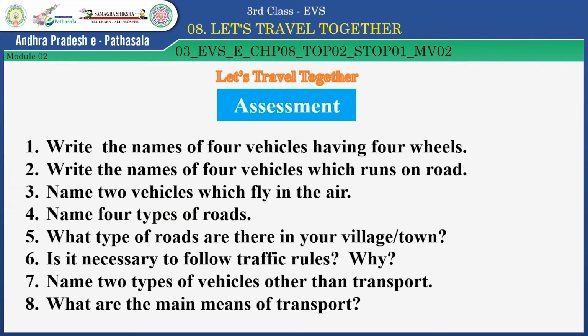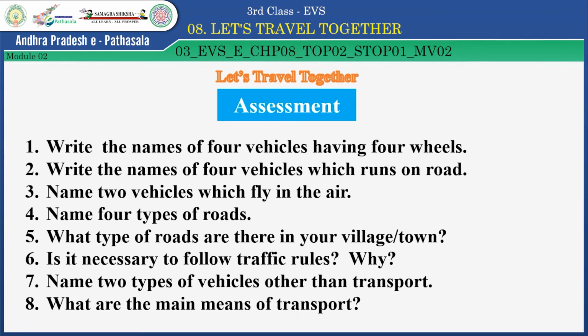Children, now see the assessment questions. The first question, write the names of 4 vehicles having 4 wheels. Second question, write the names of 4 vehicles which runs on road. Third question, name 2 vehicles which fly in the air. And the next question, name 4 types of roads. And the next one, what type of roads are there in your village or town?